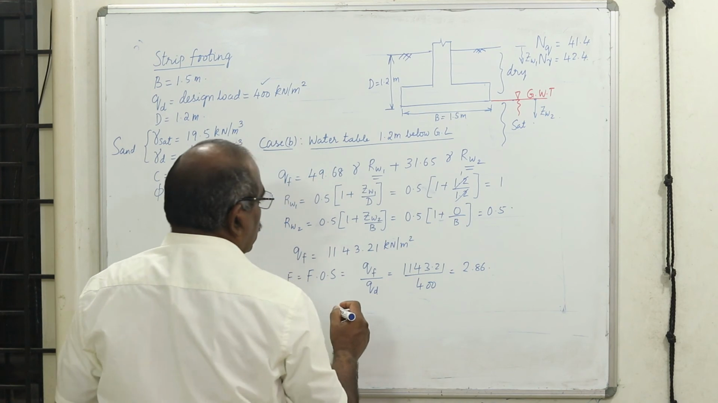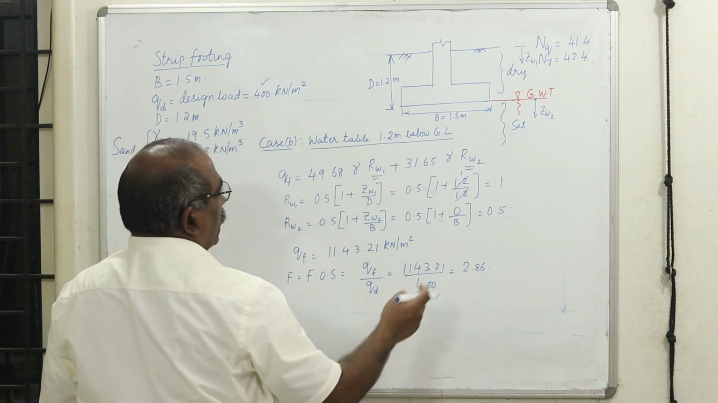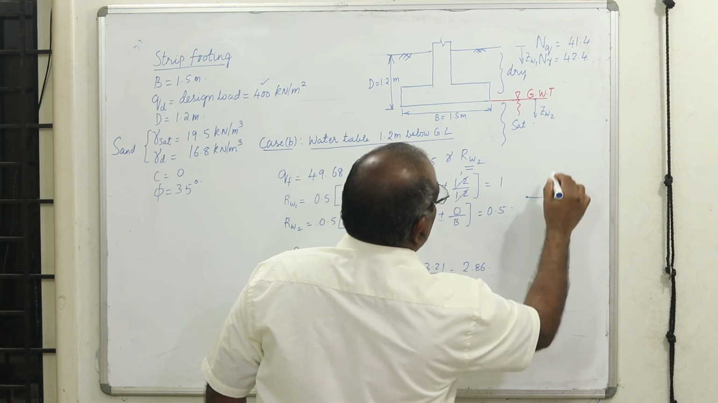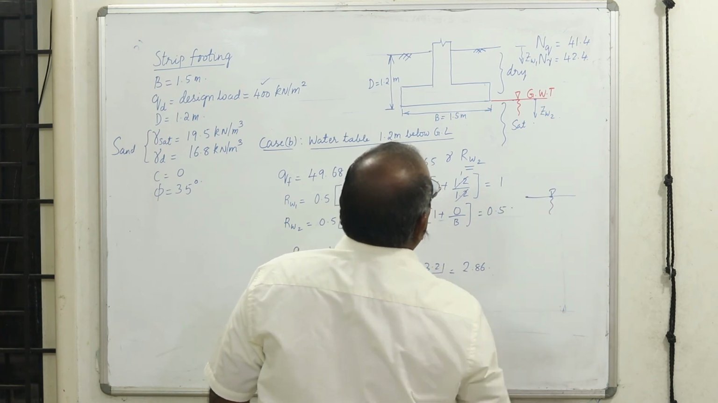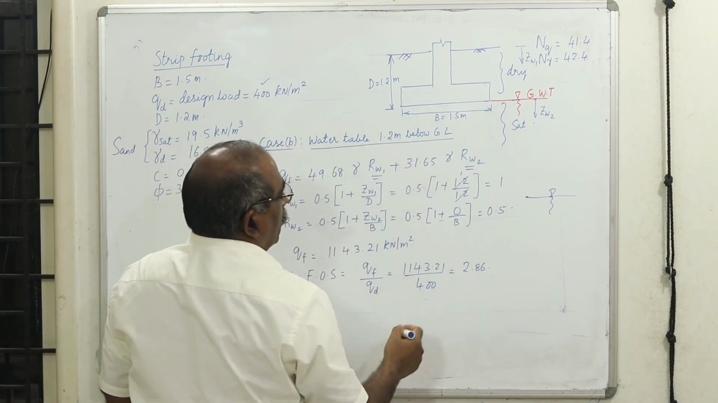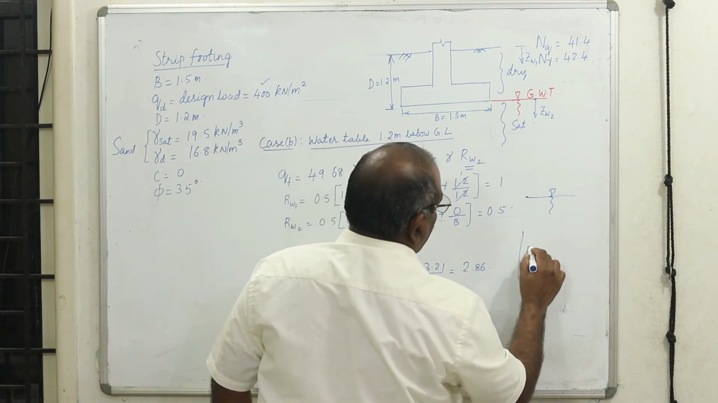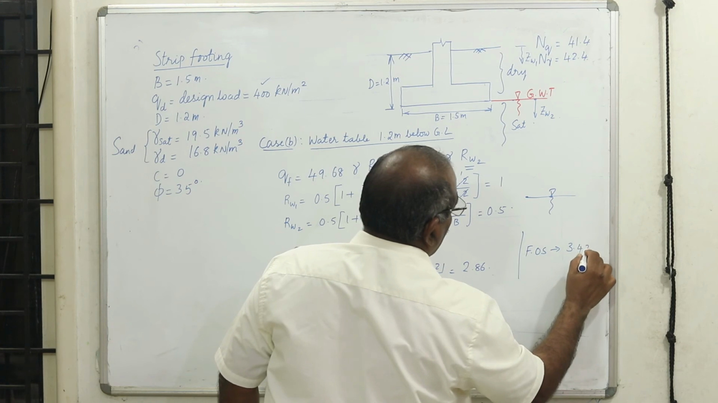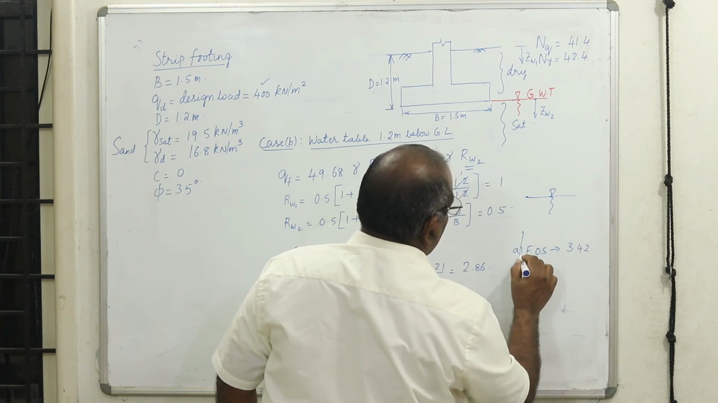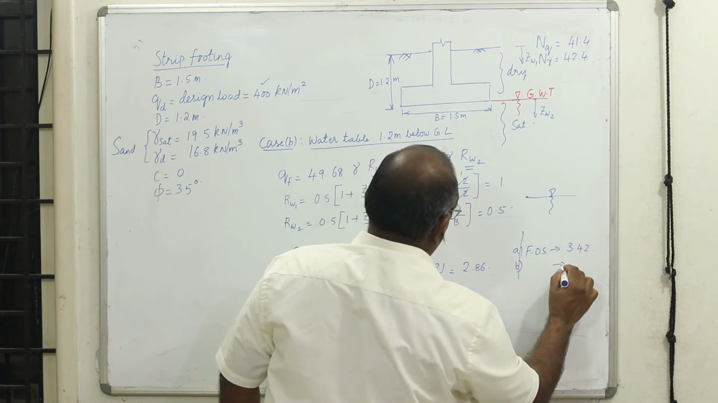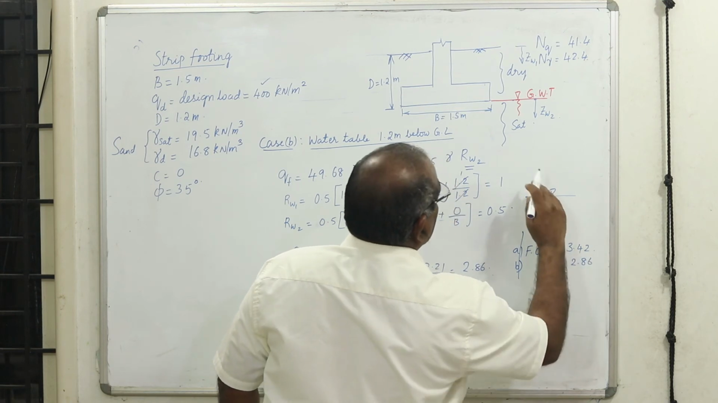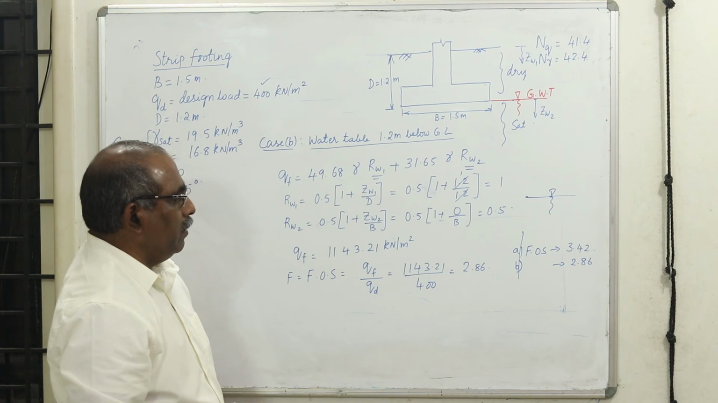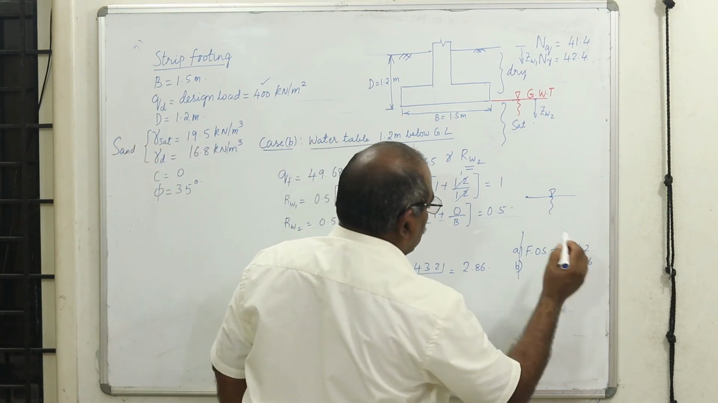Now compared to the first one, in the first case, the water table was at a very great depth, 5 meters from the ground level. Therefore, in your first case, the factor of safety was 3.42. Now, in case B, the factor of safety is 2.86. As the water table is rising to the footing level, the factor of safety is reduced.